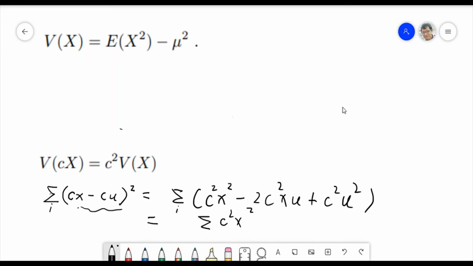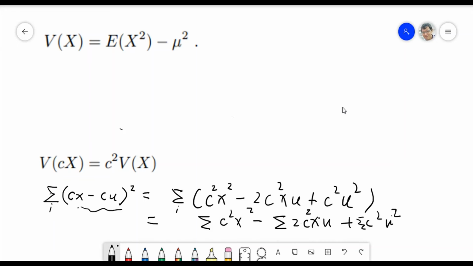Then minus sigma of 2C squared X mu, then plus sigma of C squared mu squared.